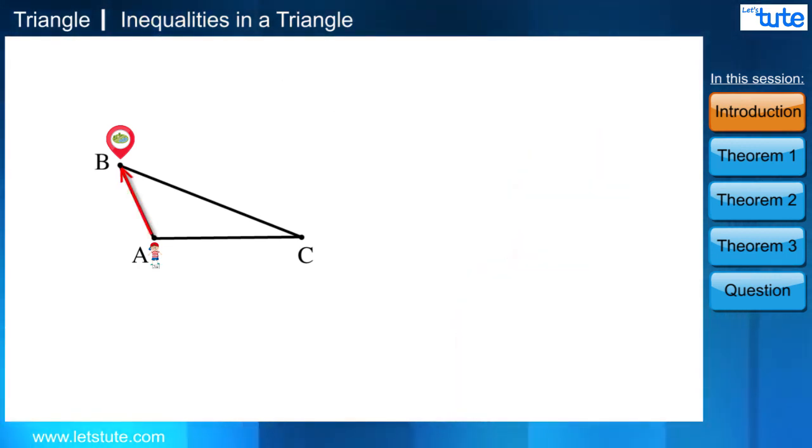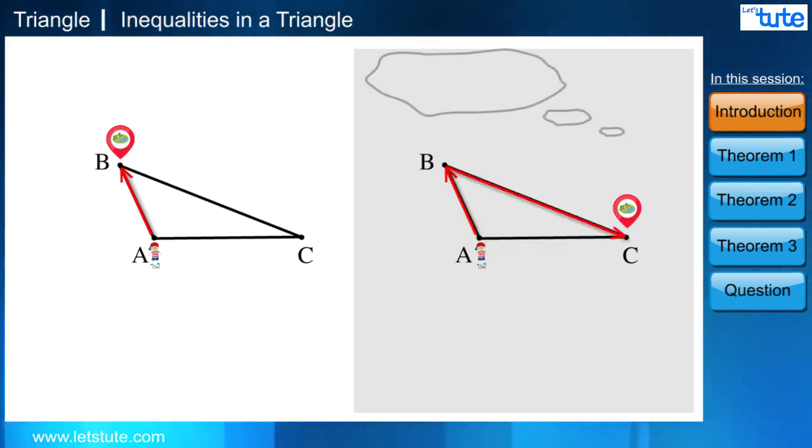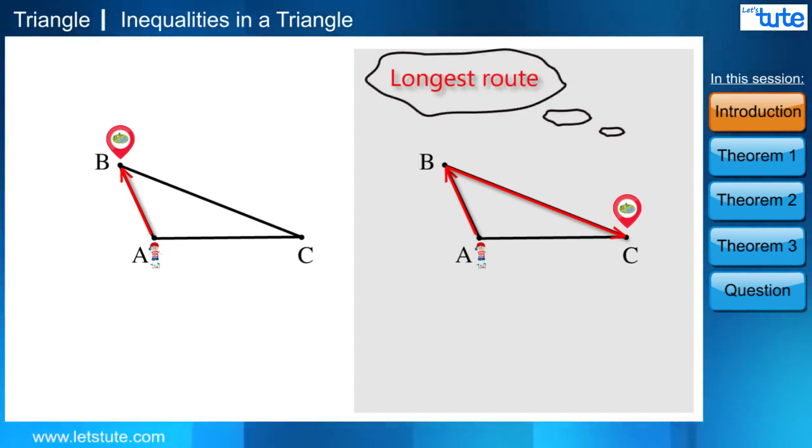Let's take another situation. If the park is at point C, then what would be the shortest route for him? Yes, it would be from point A to C, as going from A to B and B to C would be the longest route for him, isn't it?